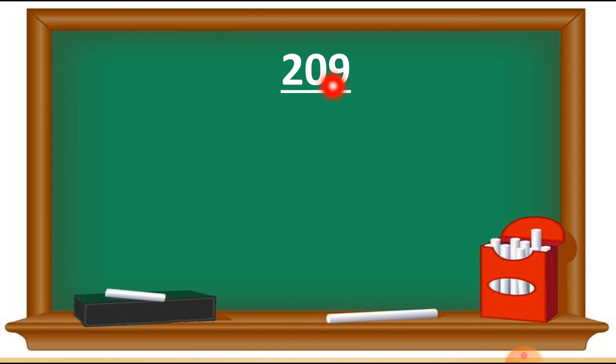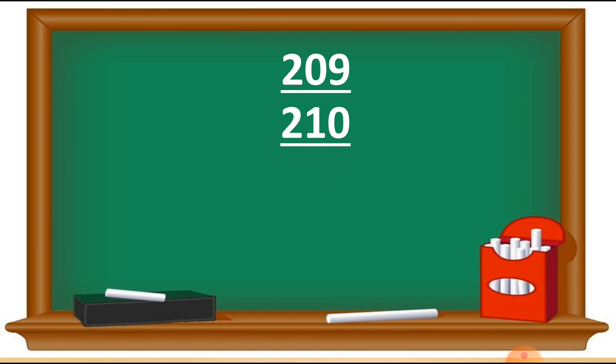Here is 09. After 09, the number 10 will come. So we write 210. Now after 10, the number 11 will come.